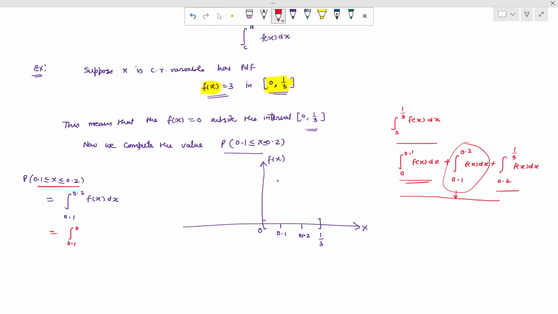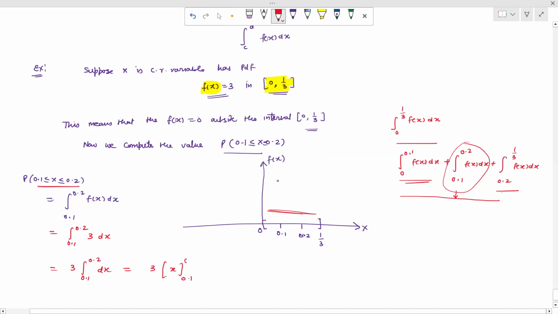So we take the integral from 0.1 to 0.2, where the function is defined for the whole interval as 3. So this is 3 into dx. We can write 3 times the integral from 0.1 to 0.2 of dx. So this equals 3, and the integration of dx is x, from 0.1 to 0.2. So we can write 3 into 0.2 minus 0.1. So this is 0.3.